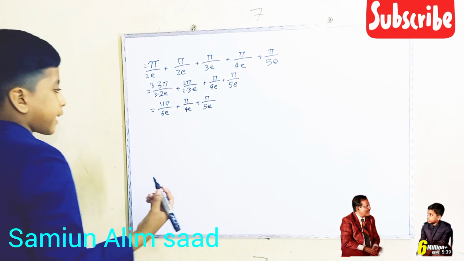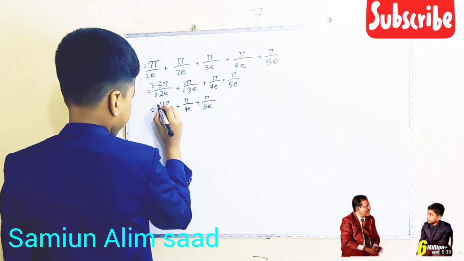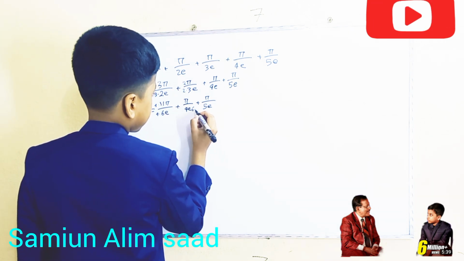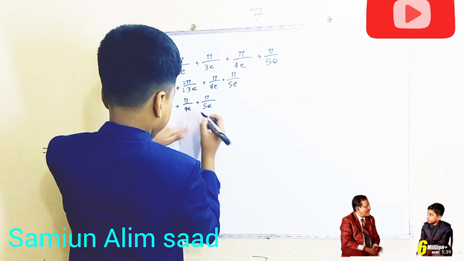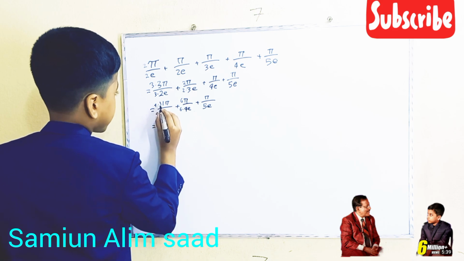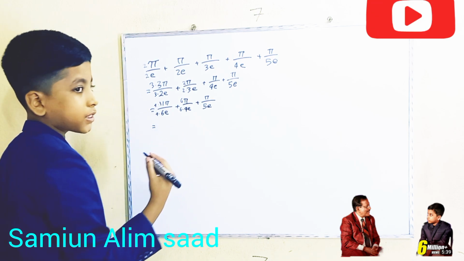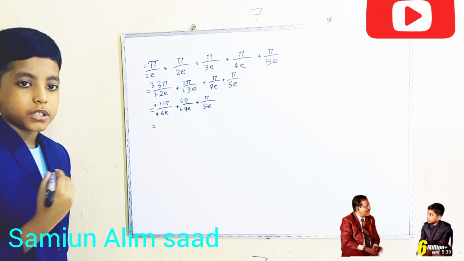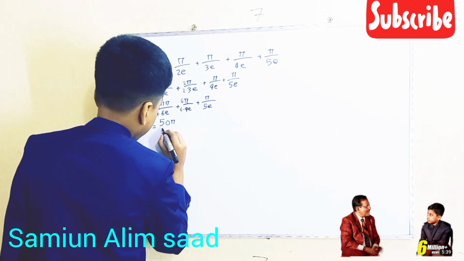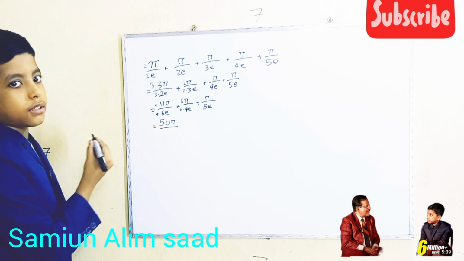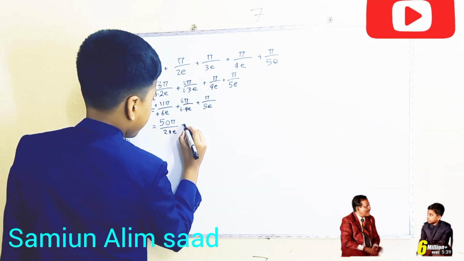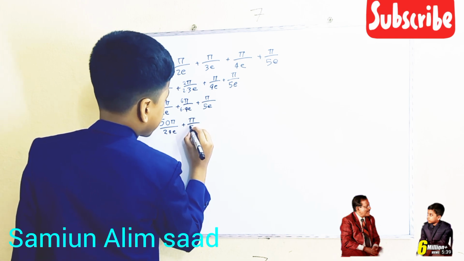Now we have to do that again, but now we multiply this by 4 and this by 6. 6 times 4, 6 pi. Okay. Now that is 44. 44 plus 6 is 50. So it's 50 pi, which is a pretty big number, over 24e, because 4 times 6 is 24. Now we get into the final step of this problem.